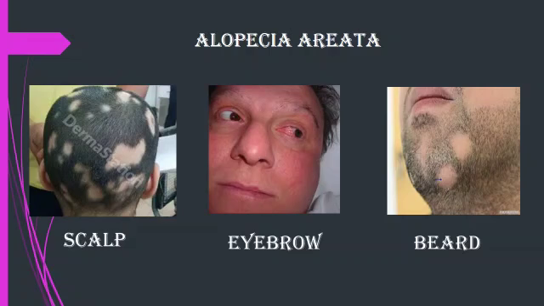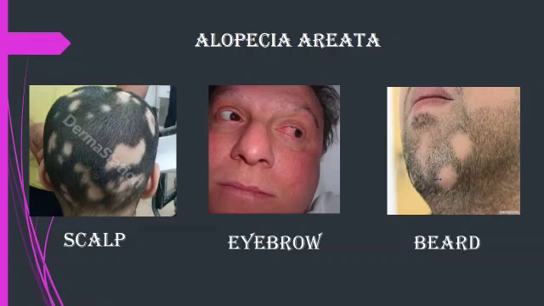Now we will discuss alopecia areata. This is a non-scarring alopecia which occurs in both sexes, in all races, and is usually seen in young adults or children. It occurs in association with other autoimmune diseases: thyrotoxicosis, Addison disease, pernicious anemia and vitiligo, and also in Down syndrome.